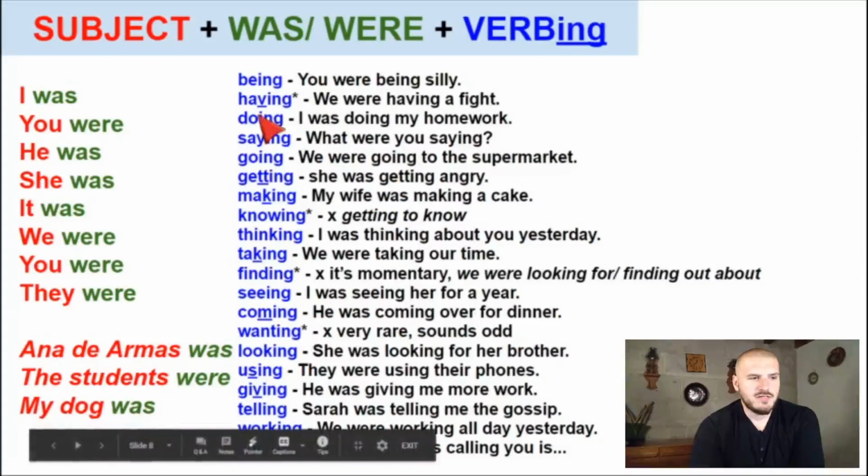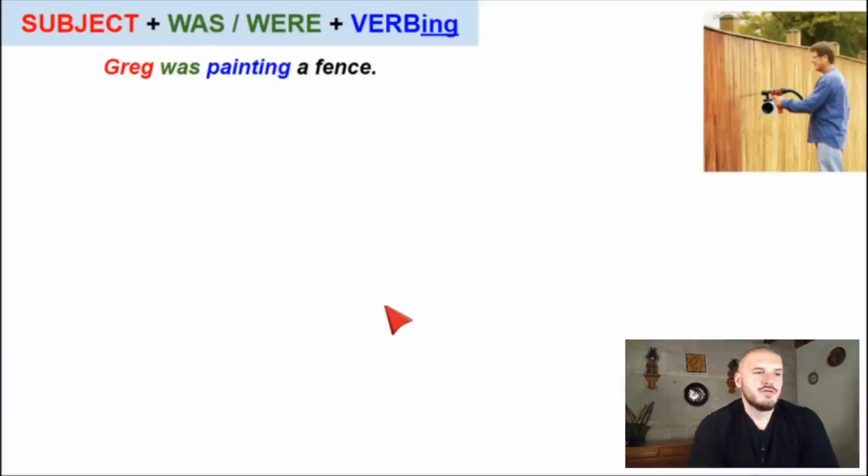My dog was having a siesta. That's also fine. So here's another example. Here's Greg. Yesterday, Greg was painting a fence, right? There he is, painting a fence. He was painting a fence.